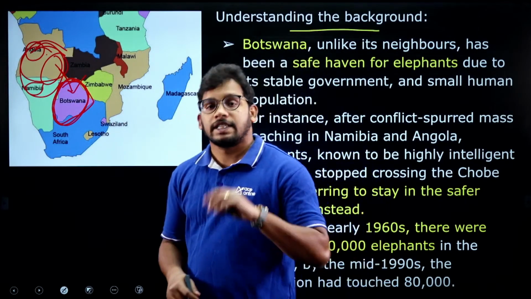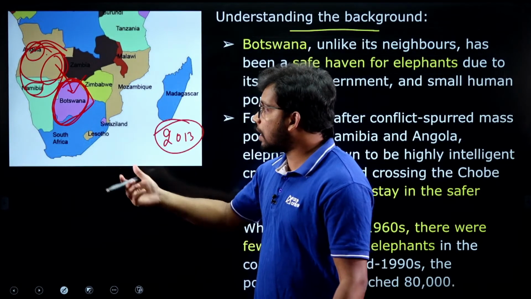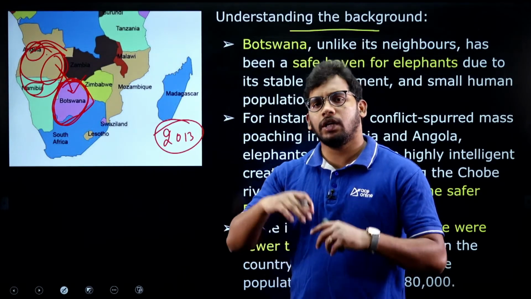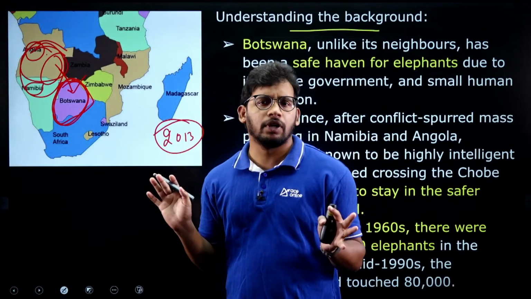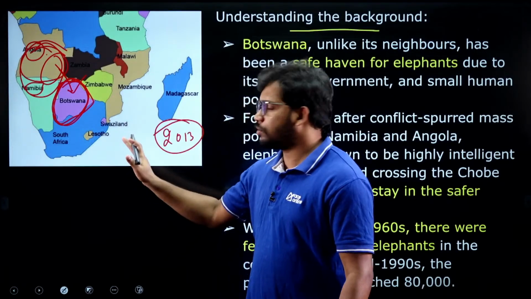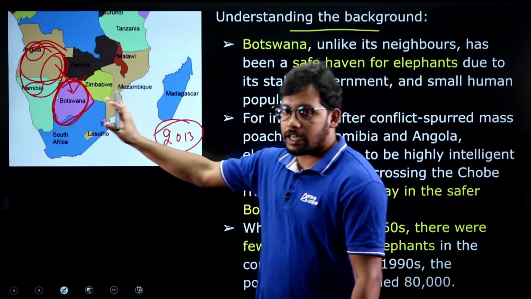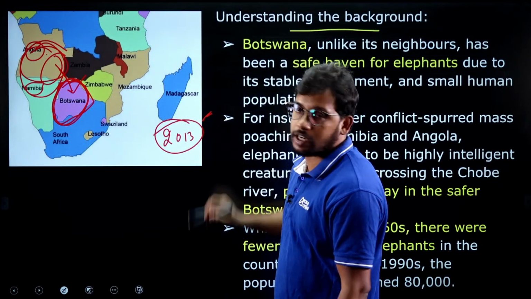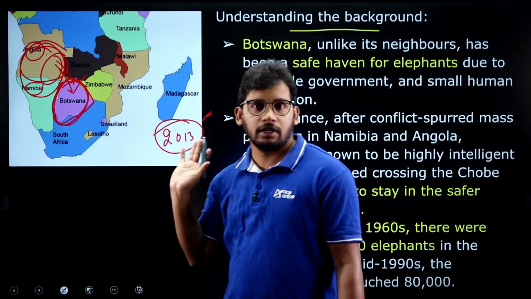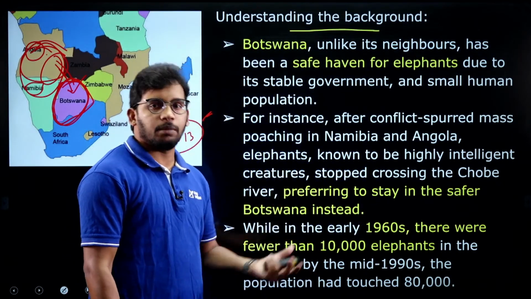This is one thing. Second thing, in 2013, Botswana passed a law that no animal should be harmed. All the trophies were banned for export. So they strictly regulated that there should not be any impact on the elephants. This is a good sign, but let's see what will happen in the future. As of now, we are going back to 2013, right? So there was a law and then elephants were coming here and settling properly, right? At that time it was a good thing for Botswana because many animals were coming to the country.